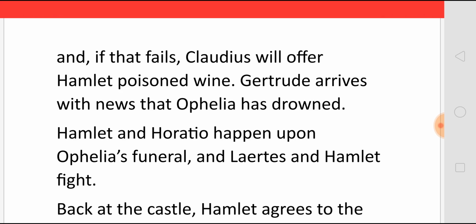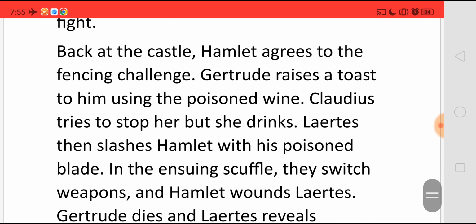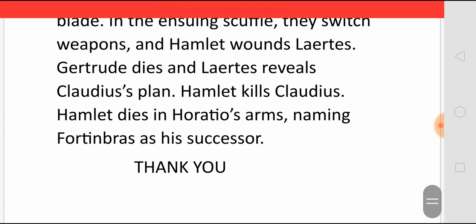Hamlet and Horatio happen upon Ophelia's funeral, and Laertes and Hamlet fight. Back at the castle, Hamlet agrees to the fencing challenge. Gertrude raises a toast to him using the poisoned wine. Claudius tries to stop her, but she drinks. Laertes then slashes Hamlet with his poison blade, and in the ensuing scuffle, they switch weapons, and Hamlet wounds Laertes. Now Gertrude dies, and Laertes reveals Claudius's plan, and Hamlet kills Claudius, finally taking revenge for his father's death. And Hamlet also dies in Horatio's arms, naming Fortinbras as his successor. And here ends the play.